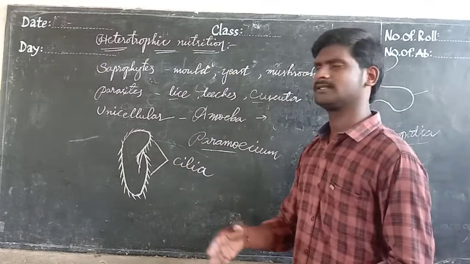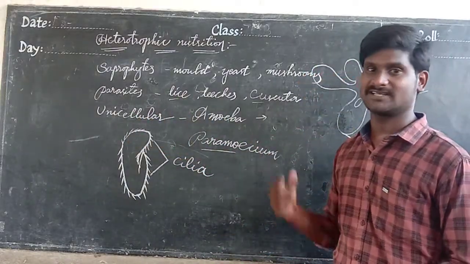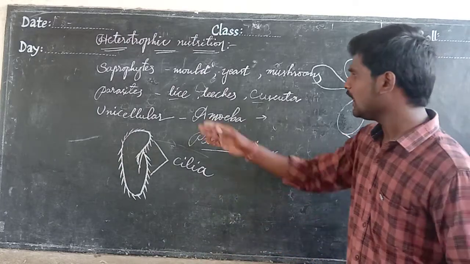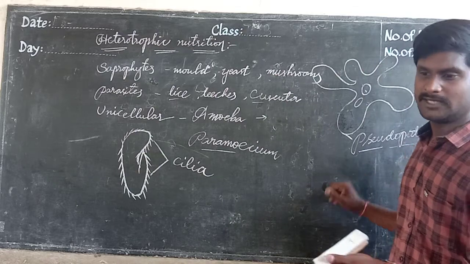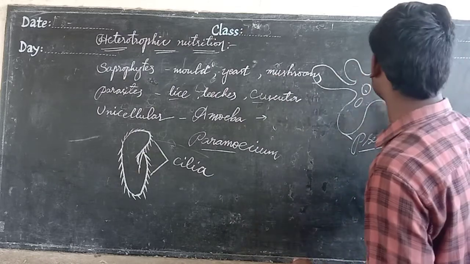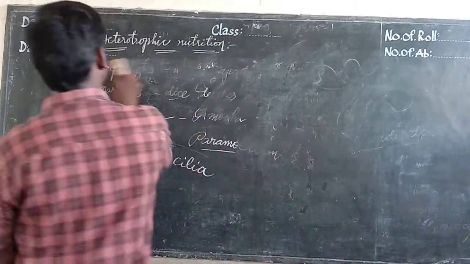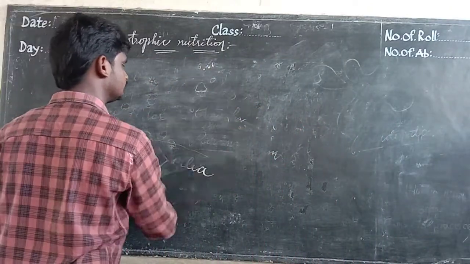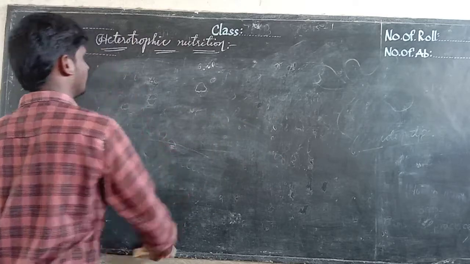Okay, I told some examples of unicellular organisms, like amoeba and paramecium, and what strategy they have. Okay, and also we discuss here Cuscuta. Let us discuss the nutrition in Cuscuta, how it is. It's some type of plant.